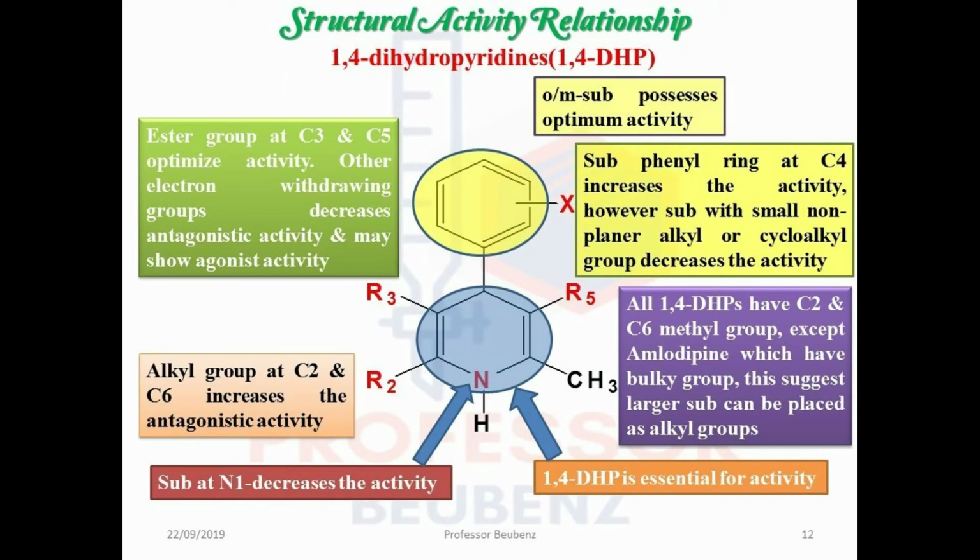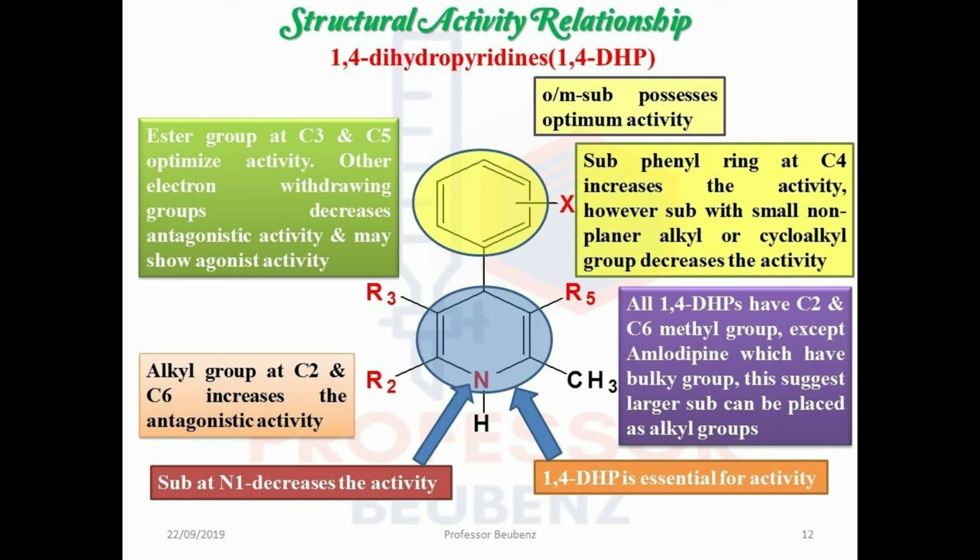Next part, 1,4 dihydropyridine. It is one of the types of calcium channel blockers. So phenylalkylamine, this 1,4 dihydropyridine, these are some classes of the calcium channel blockers. These details we will not see in this chapter. We will see them in the chapter on drugs acting on the renin-angiotensin system. So here we should know some points which are related to the SAR.